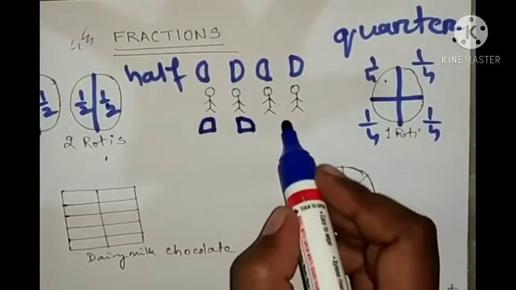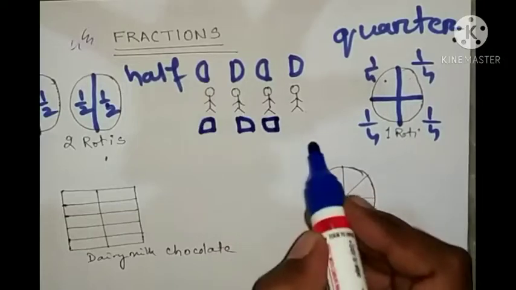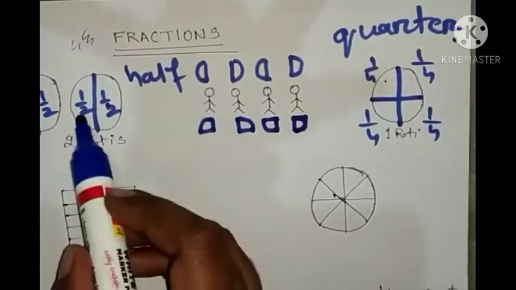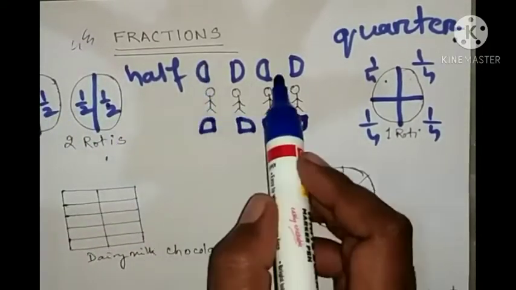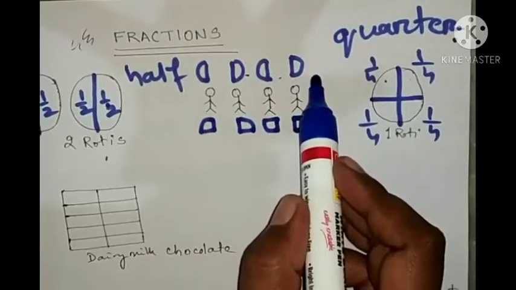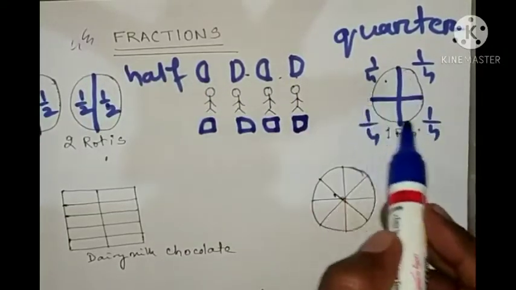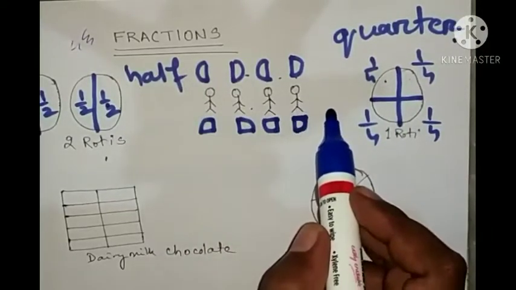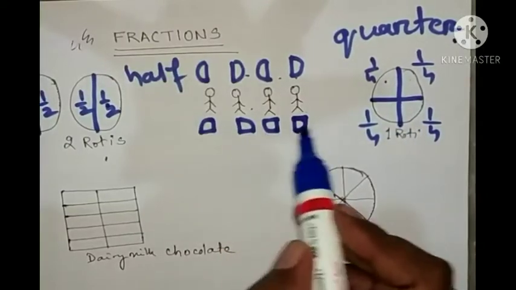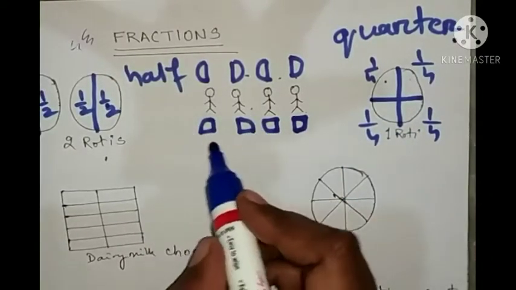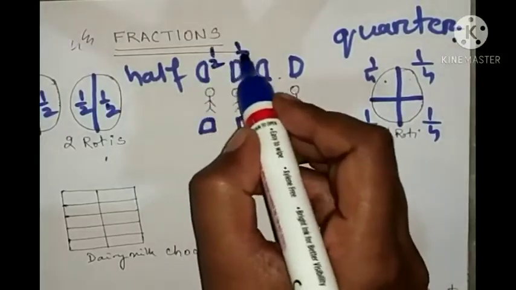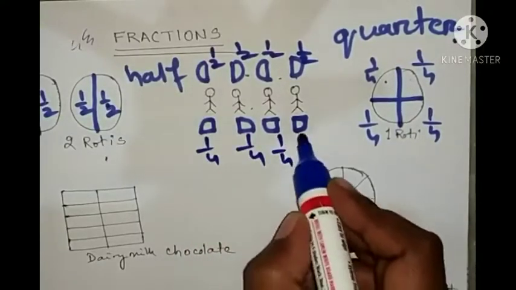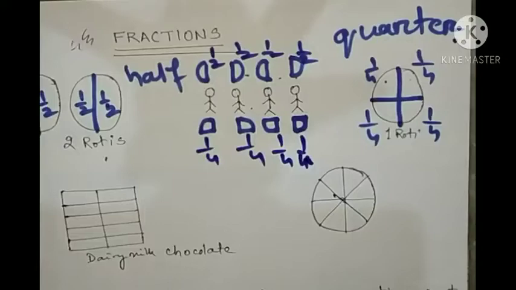So to one child I'll give this 1/4 part, to another this 1/4 part, to another this 1/4 part, and to the last this 1/4 part. Look at here. If there are 2 rotis, they will get a bigger portion. But if there is one roti that you have to divide between 4 children, then you will get small pieces. All these are halves, and these are 1/4, 1/4, 1/4, 1/4. Like this you can divide.